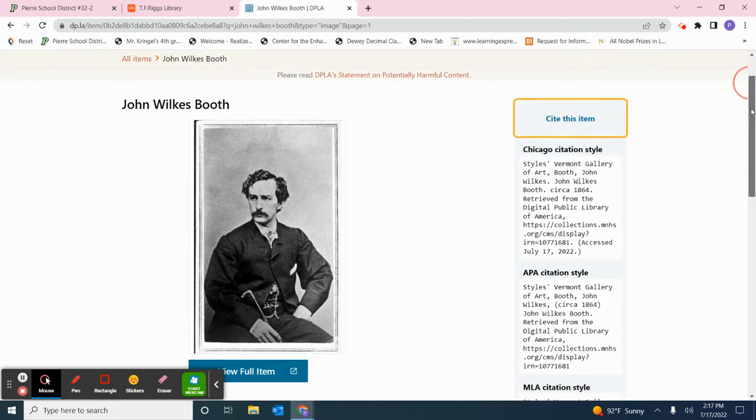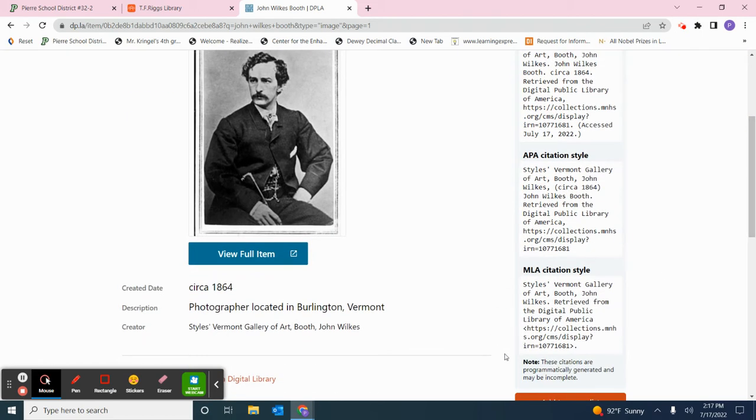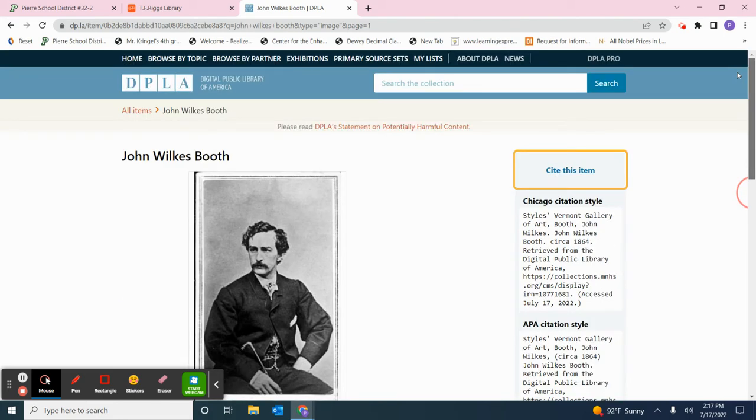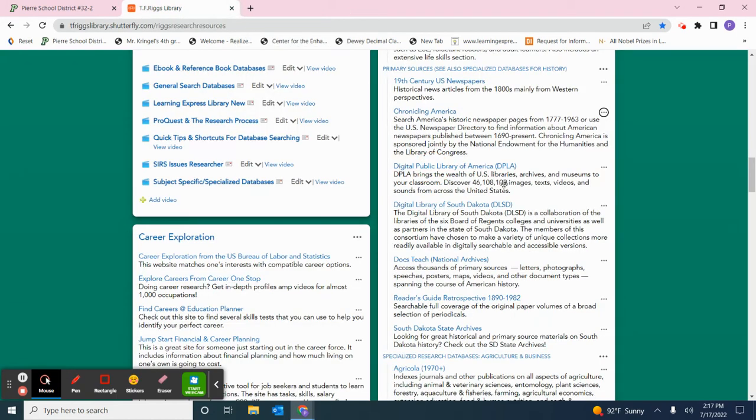They actually have citations for the images and the objects on their database. So it's very cool and available. And I encourage you to take a look. Just think about all the different topics and time periods in history that you can use to find information.